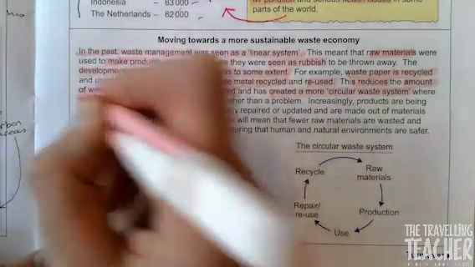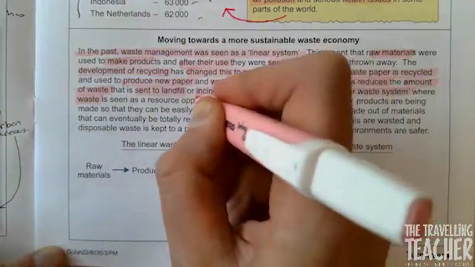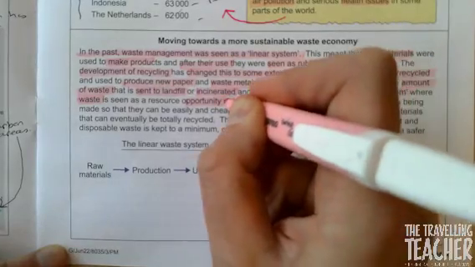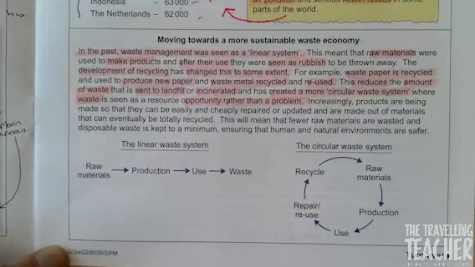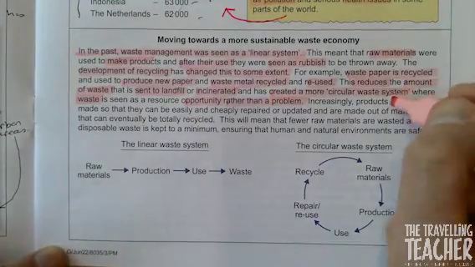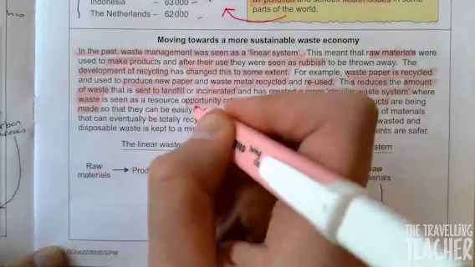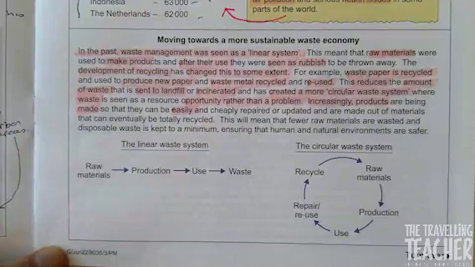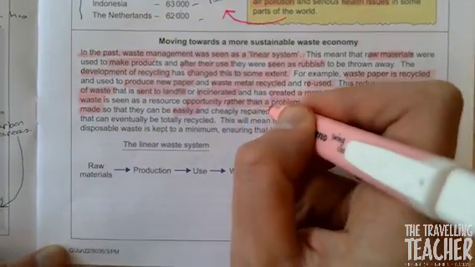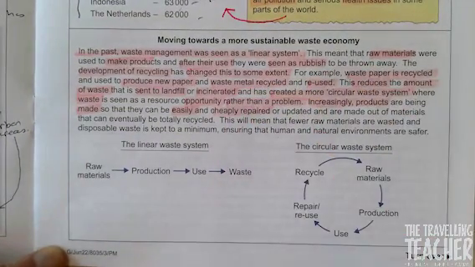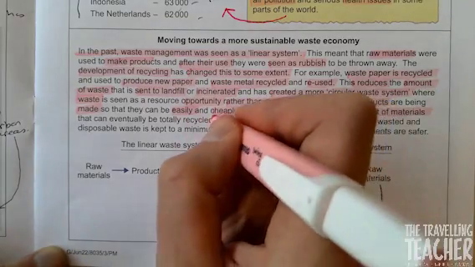Waste, opportunity rather than a problem. Increasingly, products made easily, cheaply repaired. Made out of materials, eventually be totally recycled.